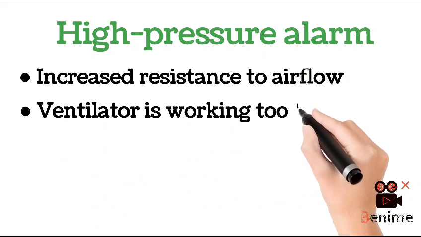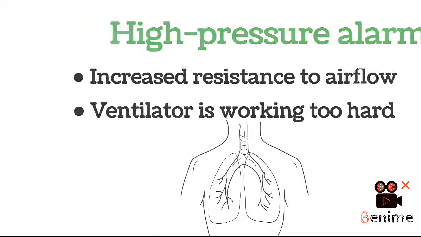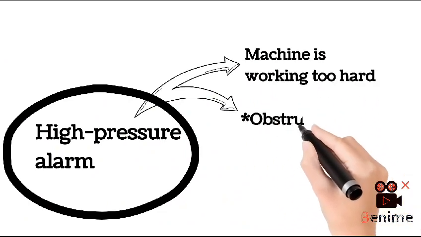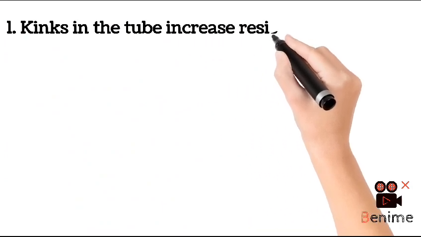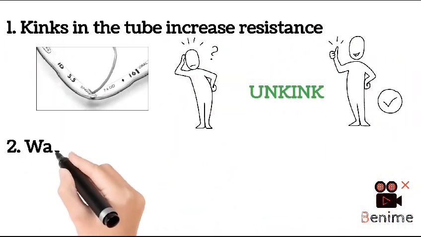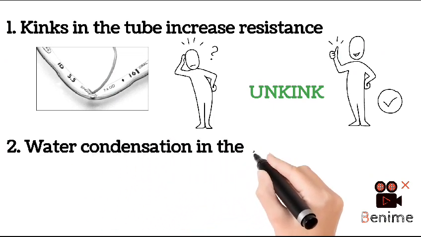The high pressure alarm is triggered by increased resistance to airflow. In other words, we can say the ventilator is working too hard to get the air into the lungs. If the high pressure goes off, the machine is working too hard. It can be because of obstruction. 1. Kinks in the tubing can increase resistance.